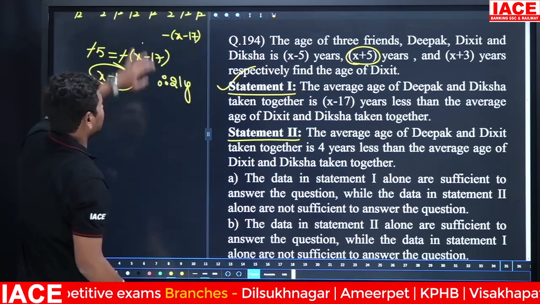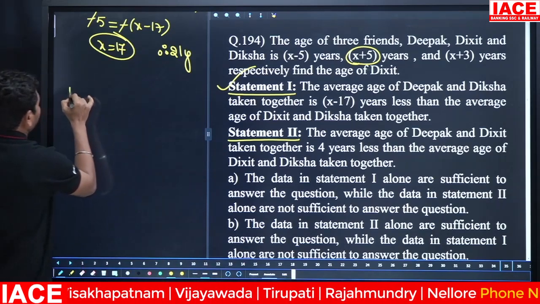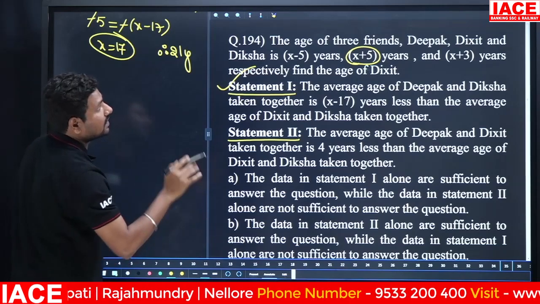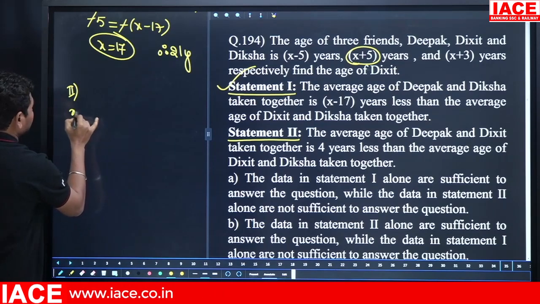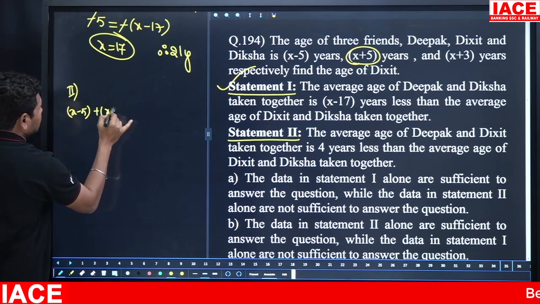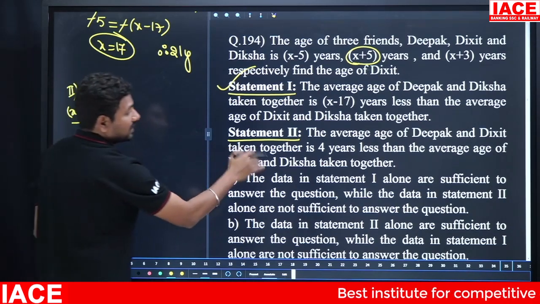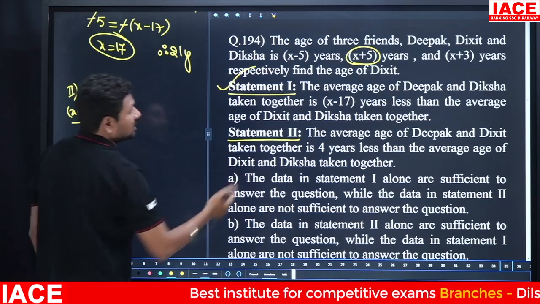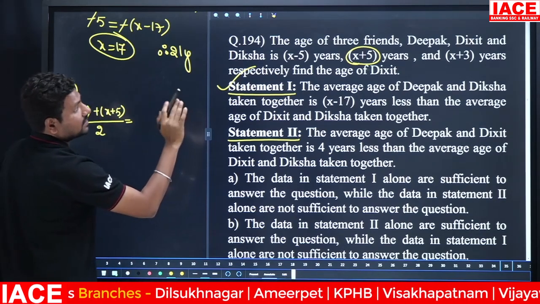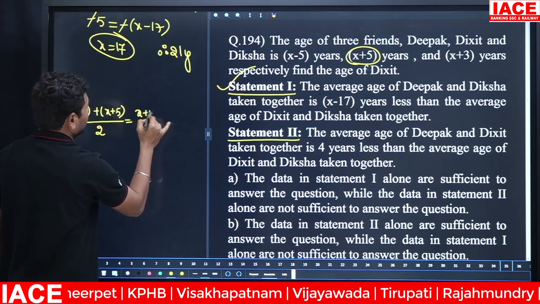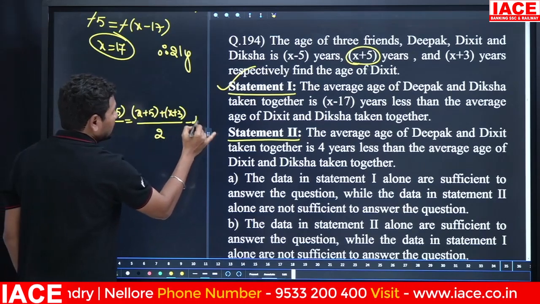As it is, we have to check statement 2 now. Statement 2: the average of Deepak and Dikshit, that is first and second person, x minus 5 plus x plus 5 by 2 is equal to, taken together is 4 years less than the average age of Dikshit and Diksha. Average age of Dikshit and Diksha means second and third person: x plus 5 plus x plus 3 years by 2. How many years less? 4 years less.